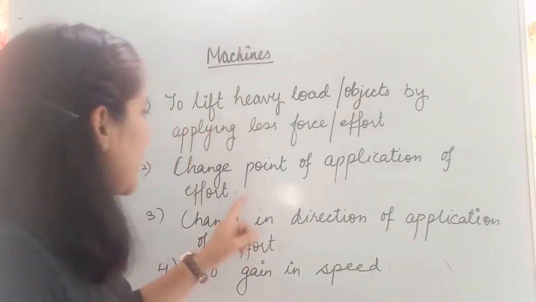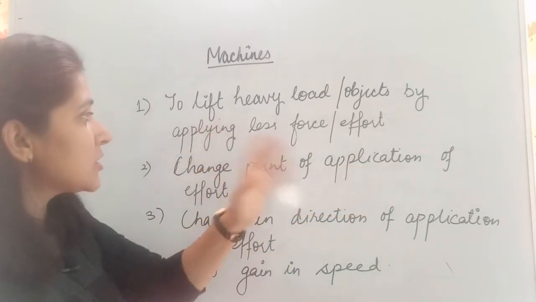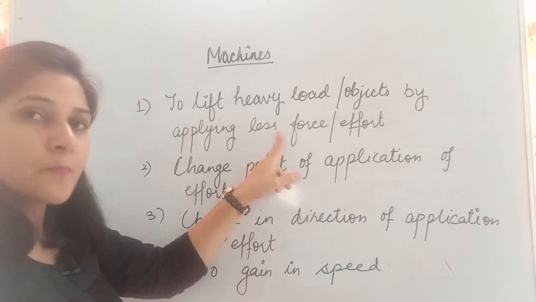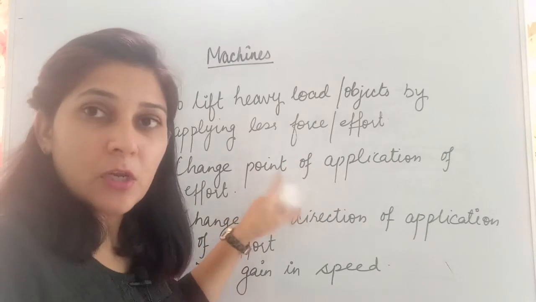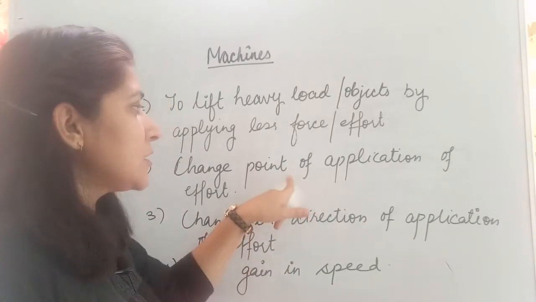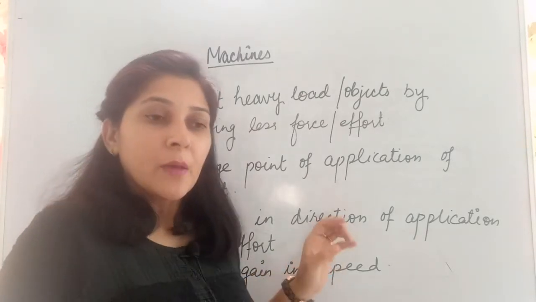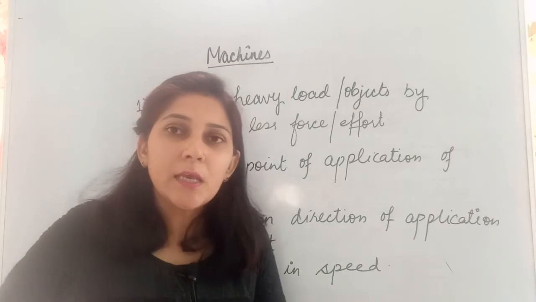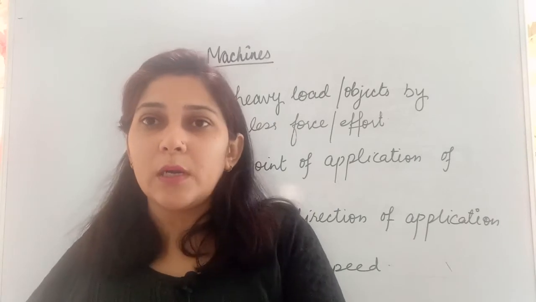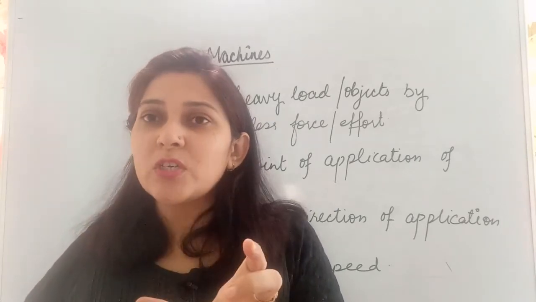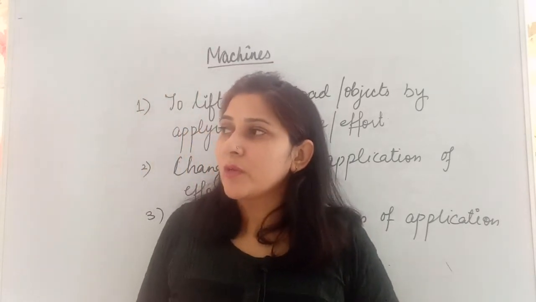Means what can we do? We can either apply less force by changing the direction of application and by changing the point of application, or we can increase the speed by changing the point of application or by changing the direction of application. Means we can use any machine in only one way. Either it can be used as a force multiplier, or it can be used as a speed multiplier. We cannot use a single machine as both a force multiplier as well as a speed multiplier. What is the reason behind this? That we will learn a little later.